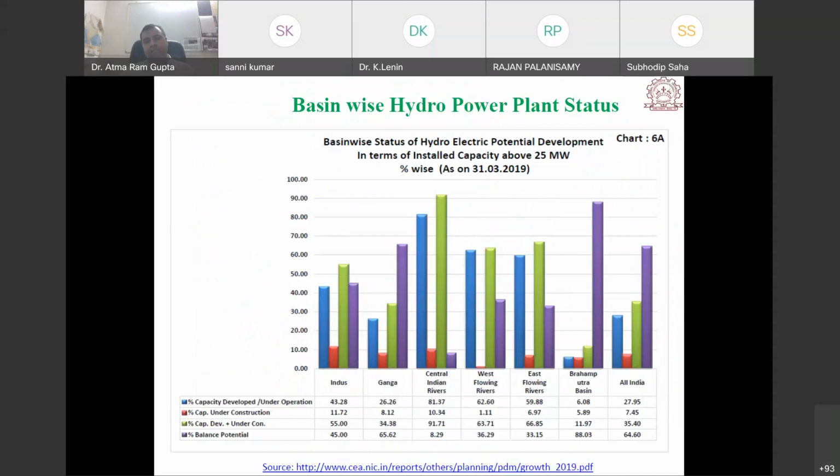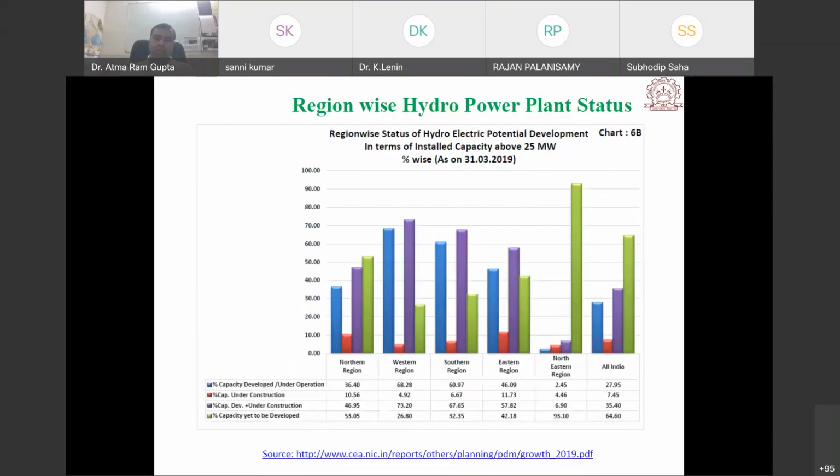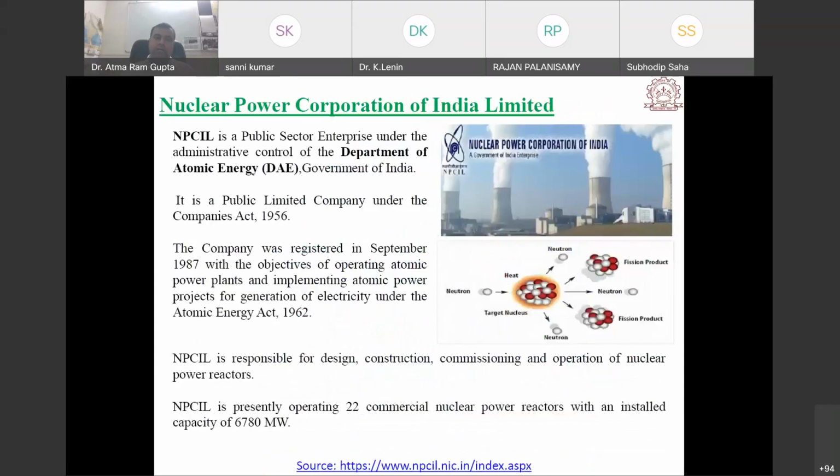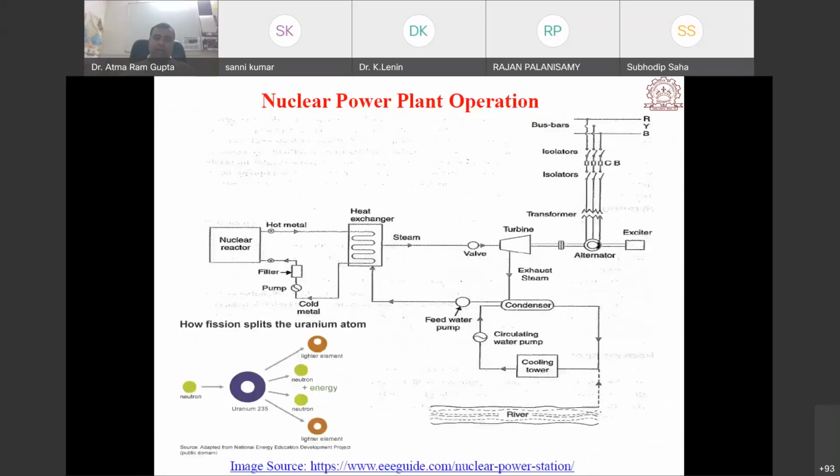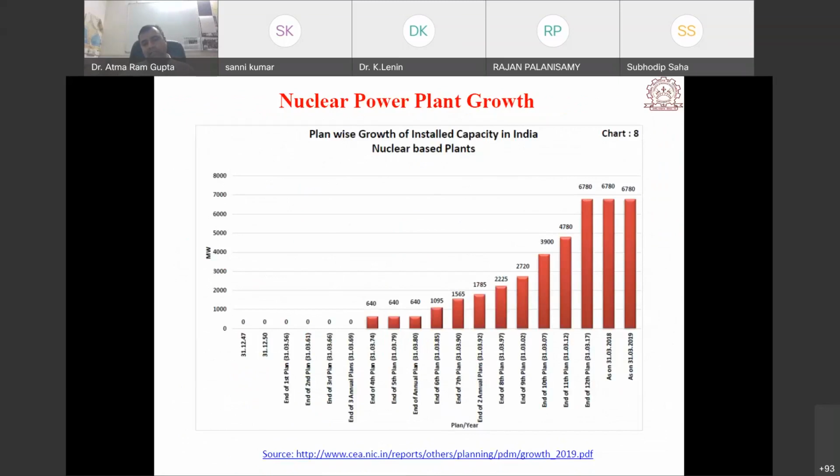For hydro power plants, we can see basin wise, river wise, what the capacity of power production is. So I have given the link at the end. You may download the report, and you can see the current status of all the power plants.